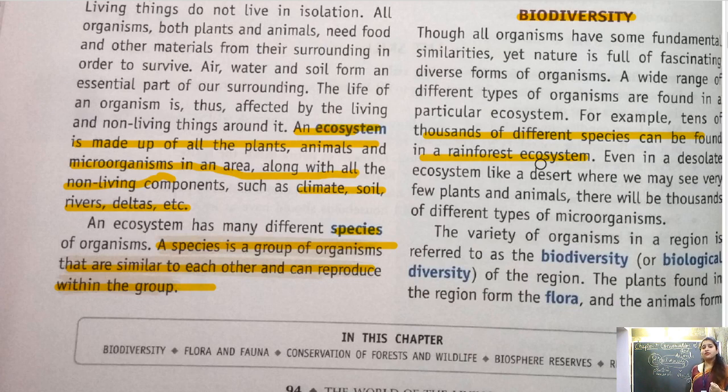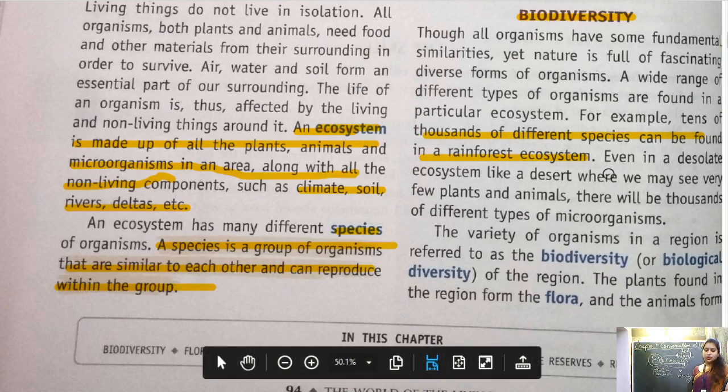So in a rainforest we can find 1000 varieties of plants and animals. So the variety of organisms in a region is referred to as biodiversity of the region. Okay, so what is biodiversity, children?